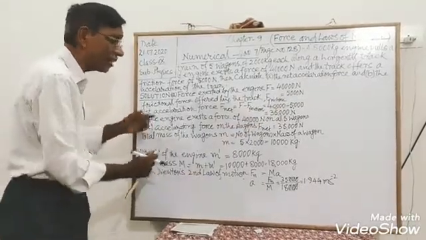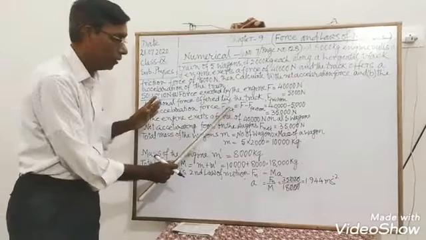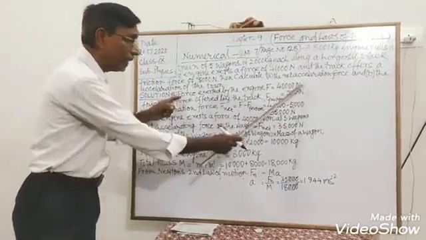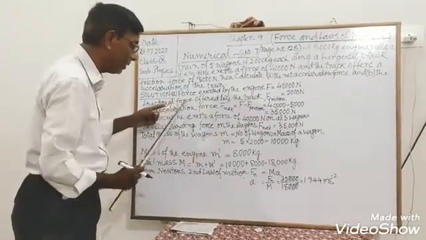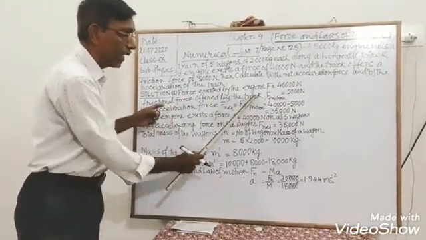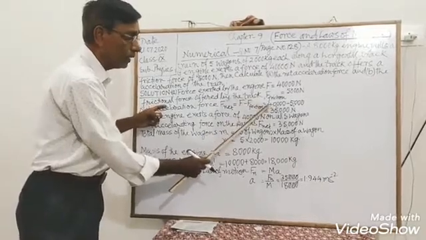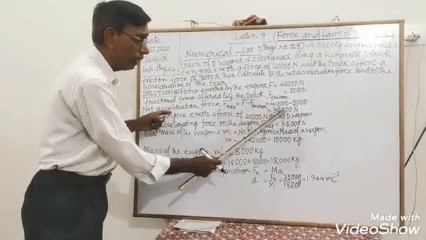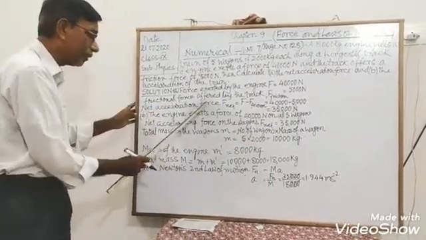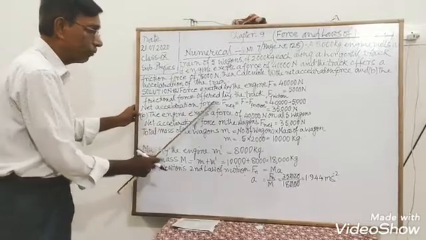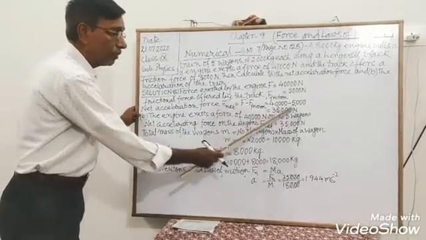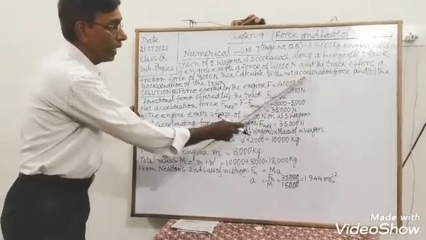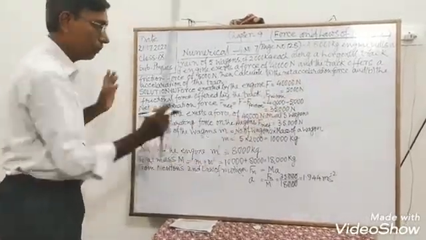Therefore, net accelerating force F net is F minus F friction, that is the force exerted by the engine minus the frictional force offered by the track. So 40,000 minus 5,000 gives 35,000 Newton, the net force. So the net accelerating force is equal to 35,000 Newton. This is the first answer, the net accelerating force we have found.